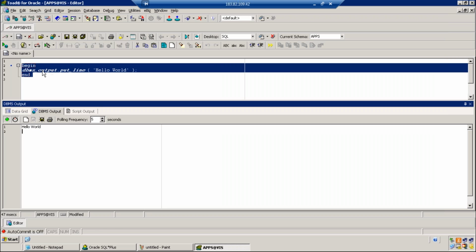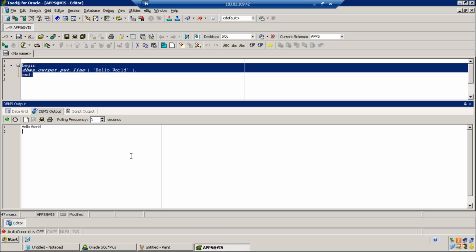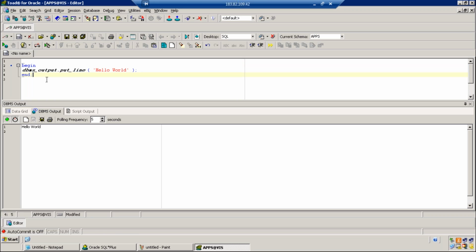So how to run the program in Toad? Run as script is the command which is used to run the program in Toad. There are two options, Sunil. In Toad, where you are running it, execute as a script. There is a QSR option, and the other is to execute it in the SQL Star Plus environment. By default, execute it in QSR. I think we don't need to worry. The same script will be taken to the SQL prompt.